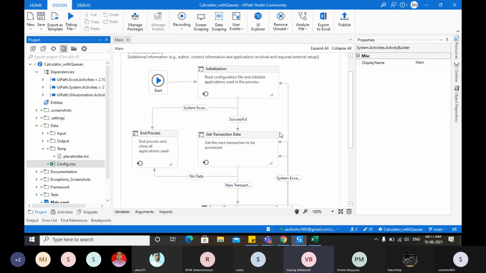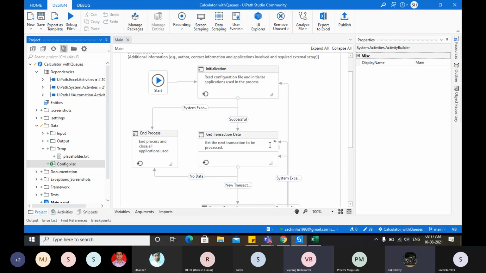You can create a dispatcher to send the data to the queue. Just remember that we already have information in the queues, around 10 items. Now we are doing only the performer activity. In the initialization state, we can attach the calculator application. I don't want any calculator. All I need is to append or concatenate the data I have and write it as an output. No need for any application.